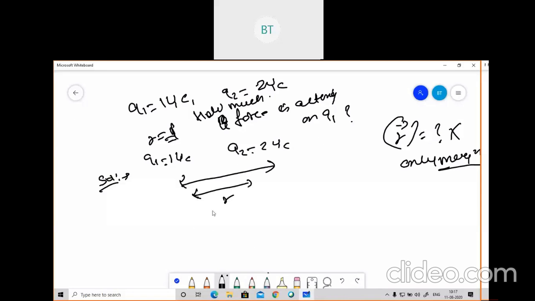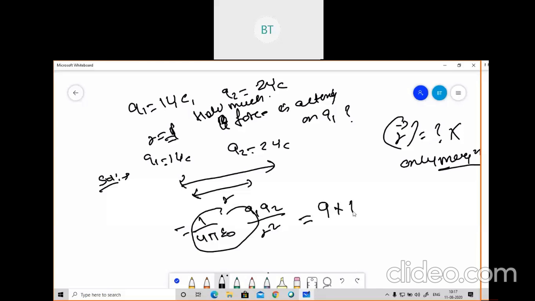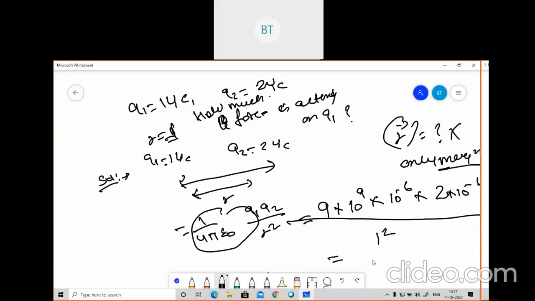This is the simple question which they will ask. You will substitute the formula: 1 by 4 pi epsilon naught Q1 Q2 by r square. The value of this, if you already know, is 9 into 10 to the power 9, 1 microcoulomb is 10 to the power minus 6, 2 microcoulomb is 2 into 10 to the power minus 6, and the distance r is 1 square. When you solve this, you will get force as 18 into 10 to the power minus 3 Newton.